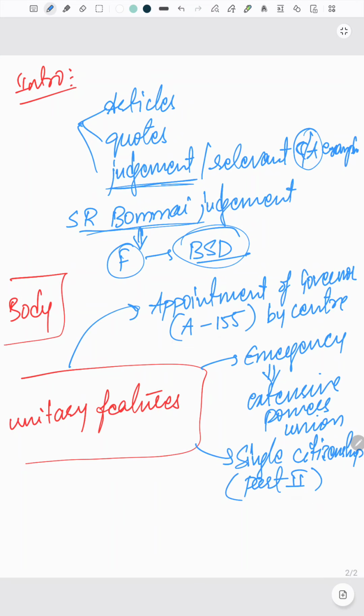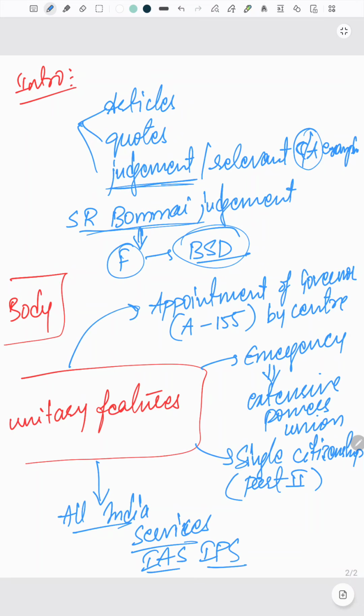Next one is all India services. The all India services, that is IAS and IPS, are recruited and trained by the Centre, but they work in the states, so we can say this is a unitary feature. By mentioning these types of articles and parts, you can make your answers unique. For the emergency features, you can also state from Article 350.